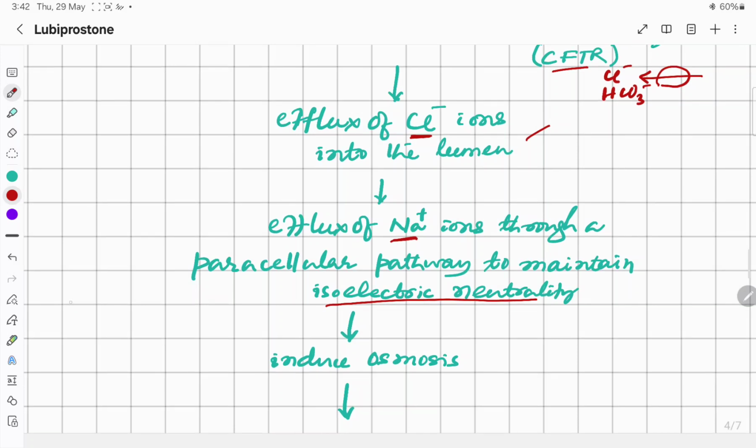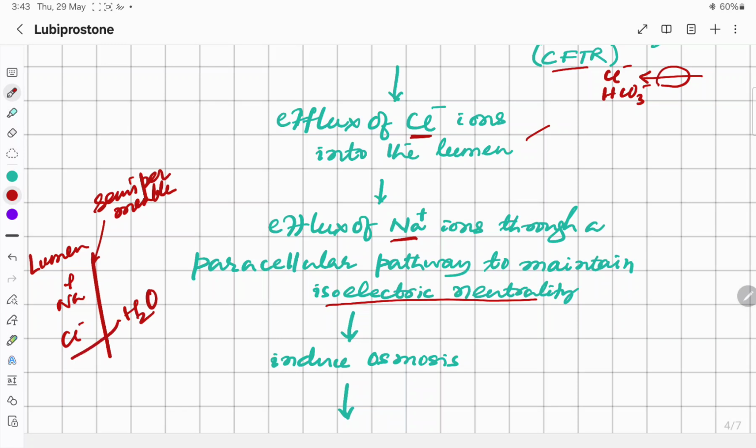When the sodium and chloride concentration increases outside in the lumen, and the cell membrane of the epithelial cell acts as a semi-permeable membrane, then to maintain equilibrium there will be induction of osmosis, in which the solvent, that is water, flows from low concentration to high concentration.